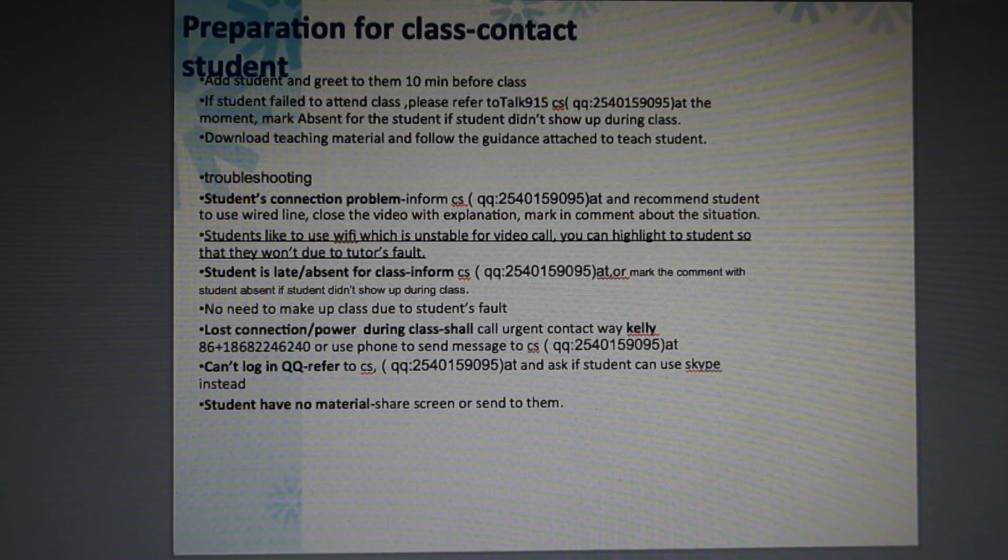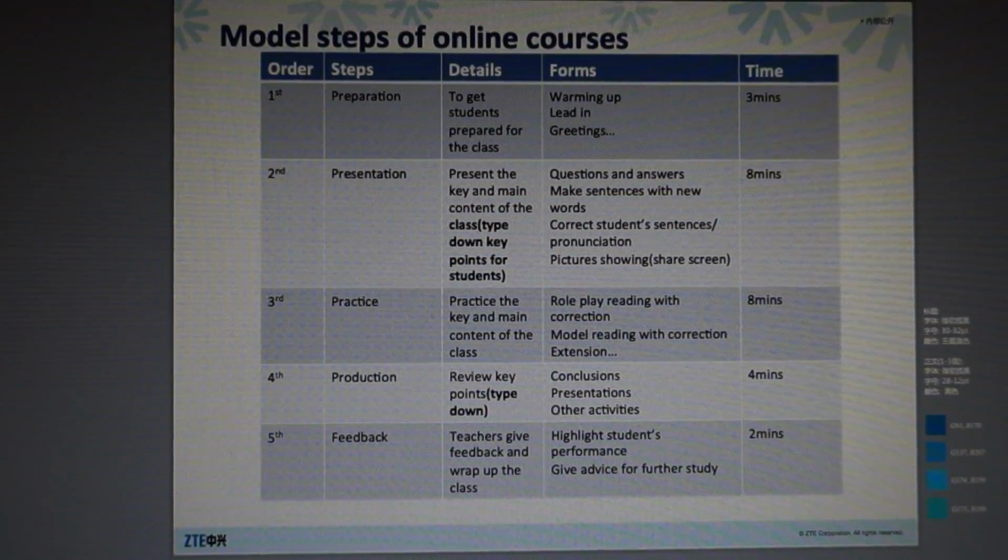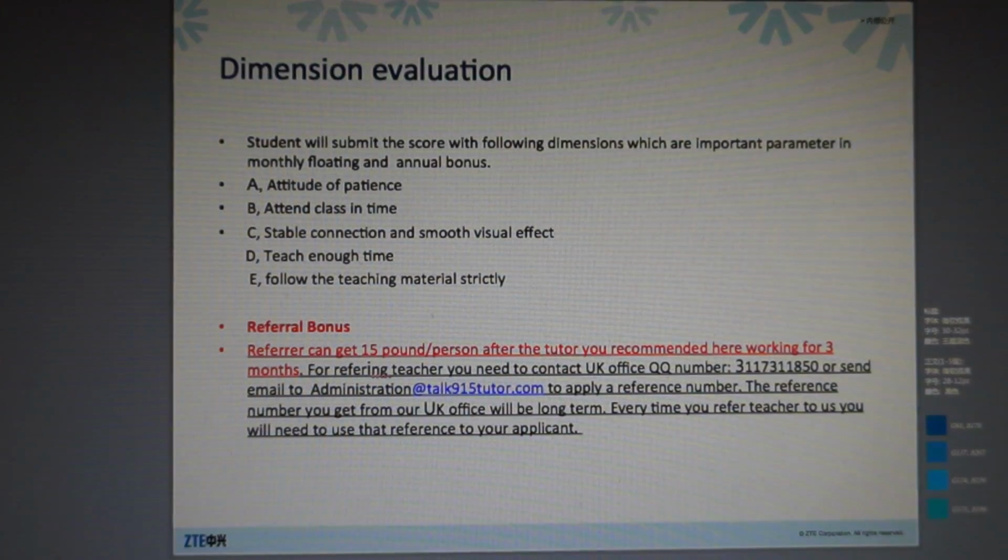Now turn to page 12. This section is about how to separate your time for time management in 25-minute lessons, as each lesson is designed for 25 minutes. Please follow these structures for your class. Now, turn to page 13.